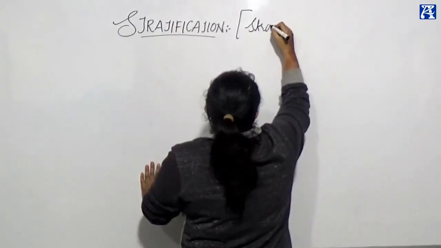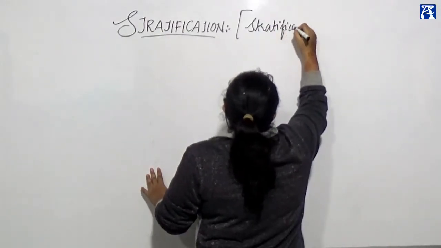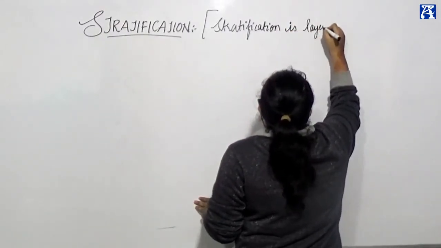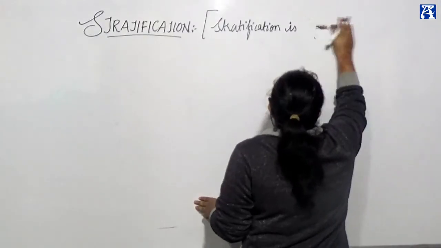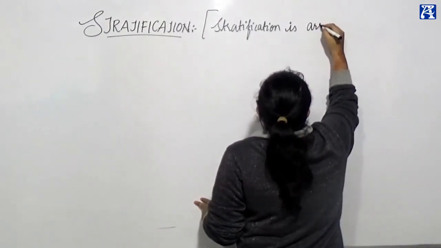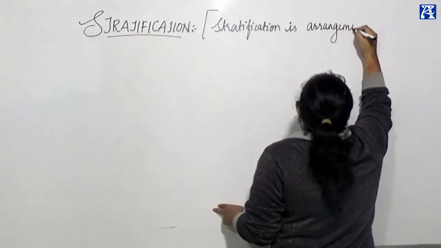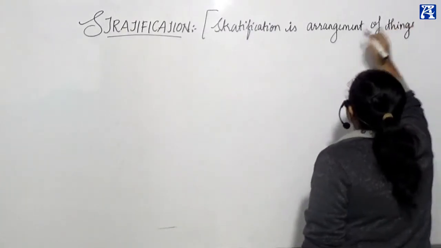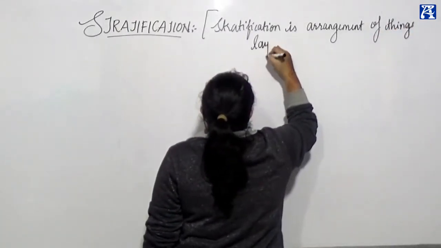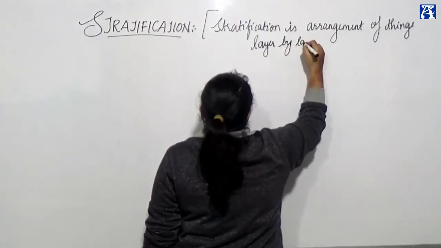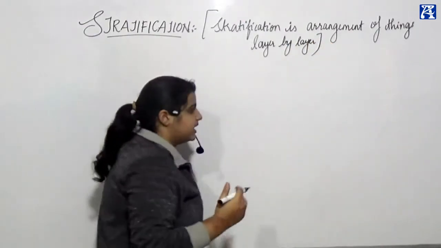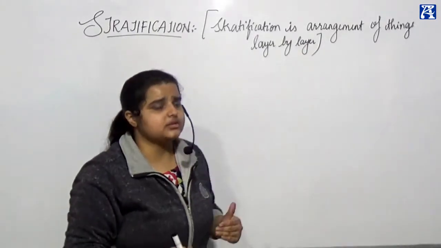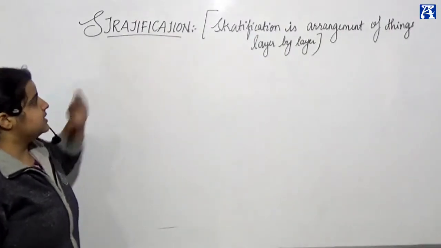Stratification is the layer or arrangement of things. You can write it as arrangement of things layer by layer. When you arrange things in proper rows, in a proper sequence, that sequence is stratification.